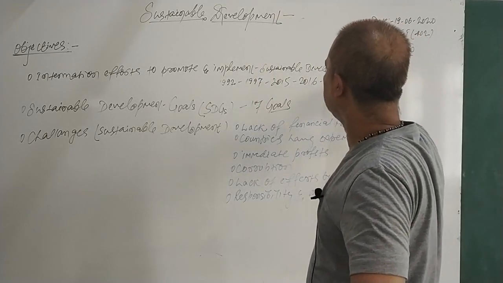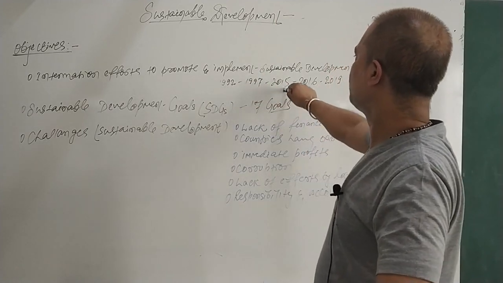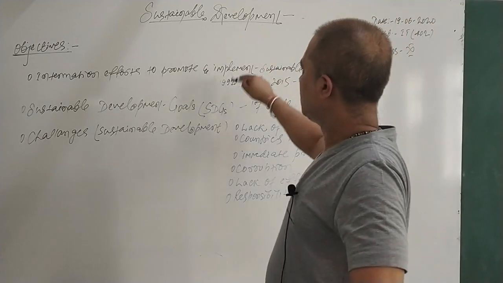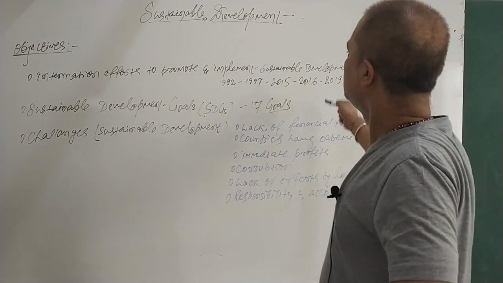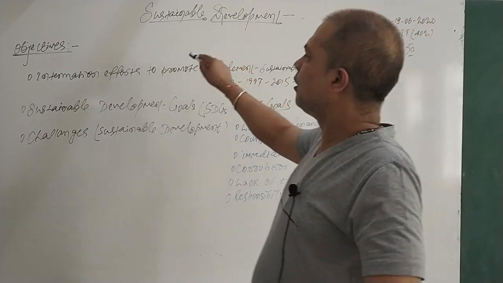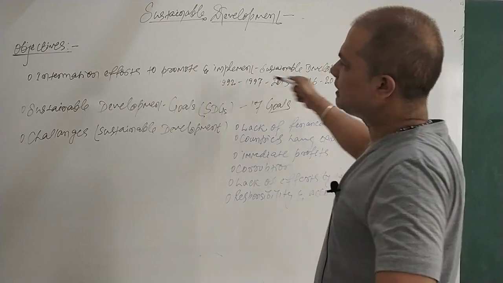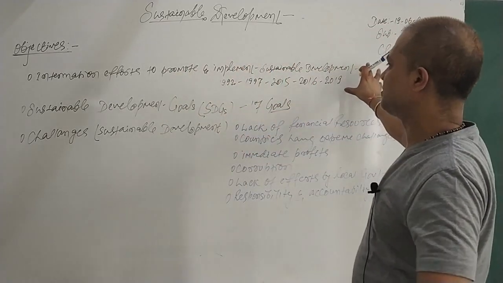That was the meet in 2019. So as you can see, in 1992, 97, 15, 16, 19, time to time the UN is holding conferences or meets with other countries, developed and developing, to check how to promote and implement. That is how international efforts are always there for sustainable development.